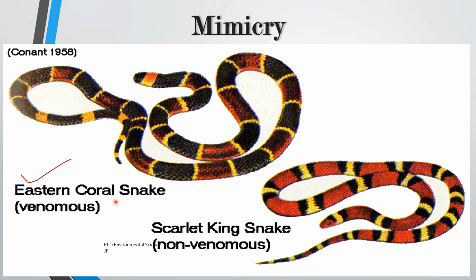Predators that have had negative experiences with venomous snakes are likely to avoid anything that resembles them. The scarlet king snake, being non-venomous, benefits from this resemblance. Predators may mistake the scarlet king snake for the venomous eastern coral snake and thus avoid it, allowing the scarlet king snake to survive in environments where it may otherwise be at risk of predation.